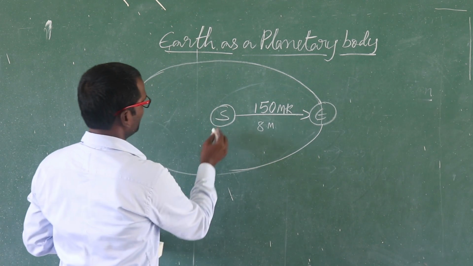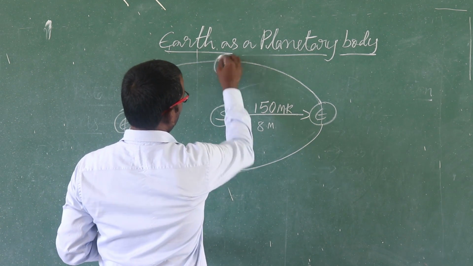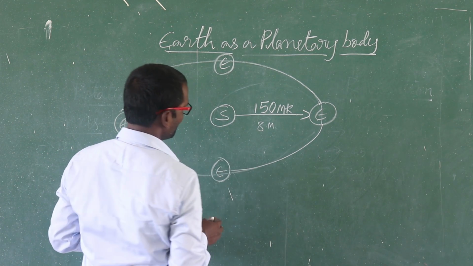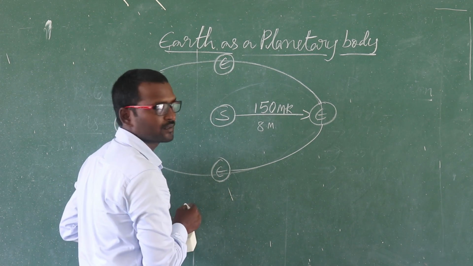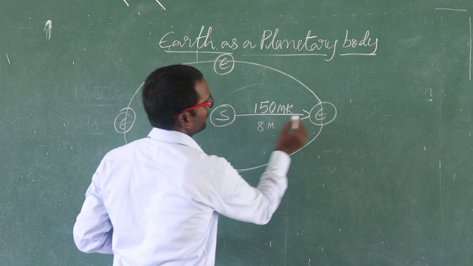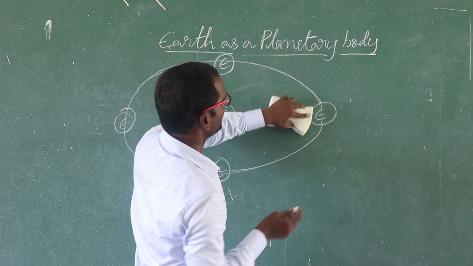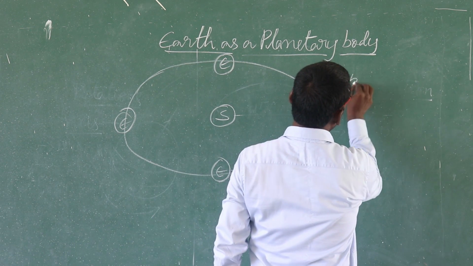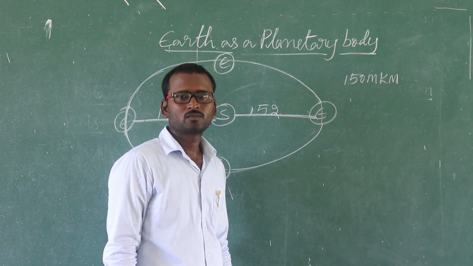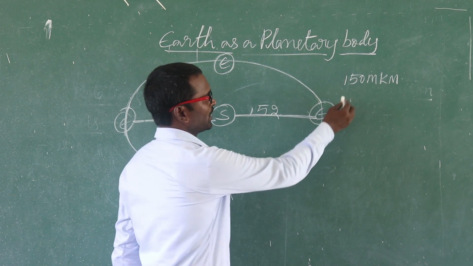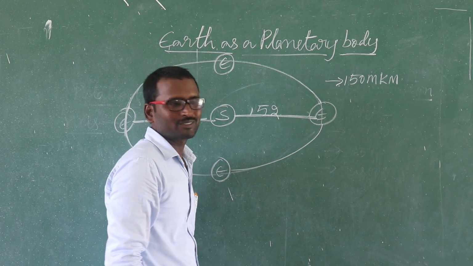Here you see, it is the sun and the earth. Sometimes the earth may be near to the sun, sometimes far away. But the average distance is 150 million kilometers, nearly 15 crore kilometers.